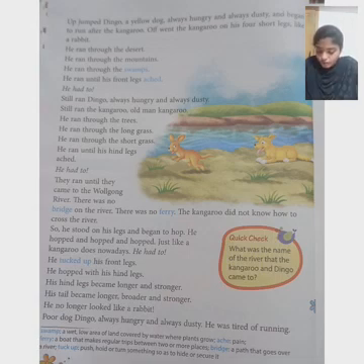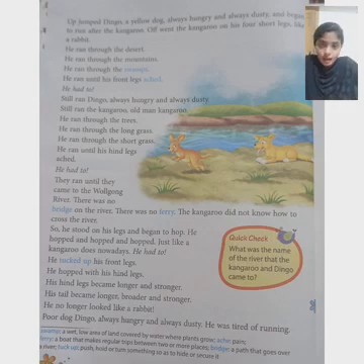So what did he do? He stood on his back legs. That is hind legs. Hind legs means back legs. So he stood on his legs and began to hop. He hopped and hopped and hopped, just like a kangaroo does nowadays. Nowadays our kangaroos are hopping, right? Like jumping. Okay.